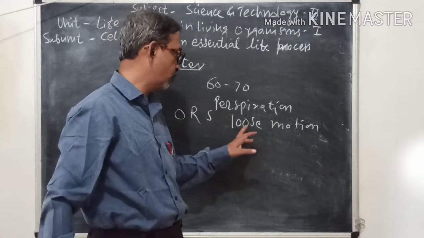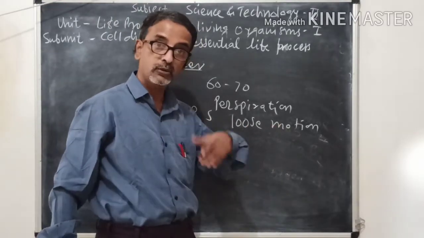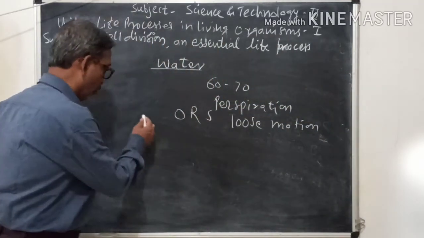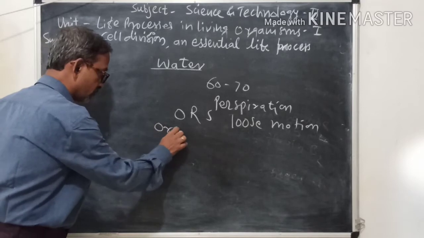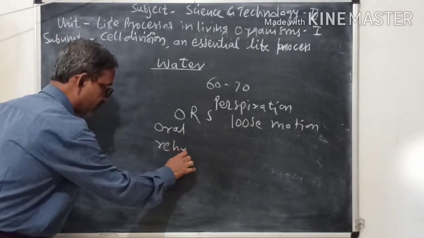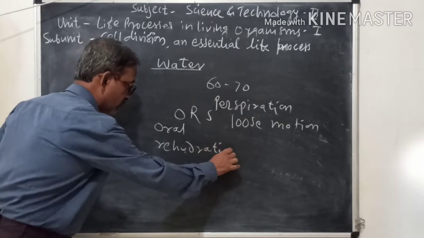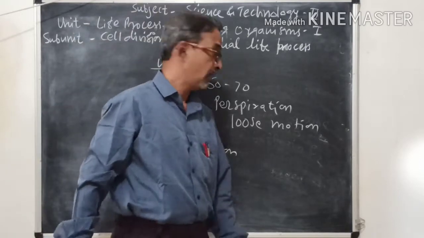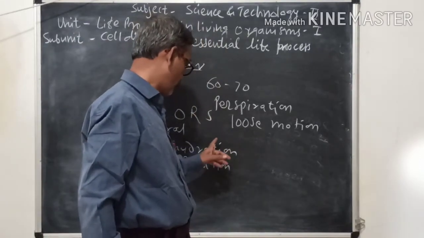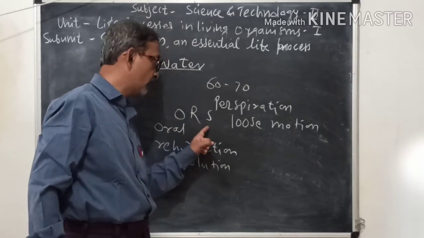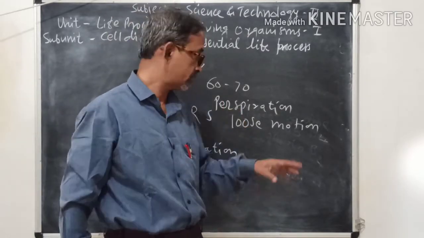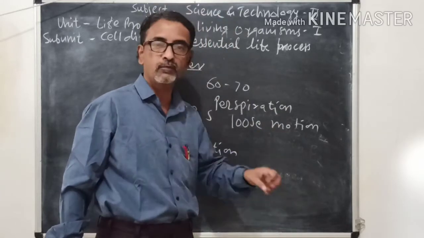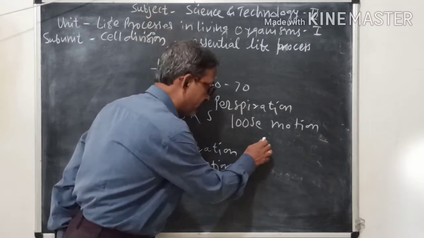So the persons who experience loose motion, to that persons the solution of ORS, oral rehydration solution, is given. Now this ORS is given to the persons who experience loose motion. Now loose motion means loss of water from the body. That is called dehydration.